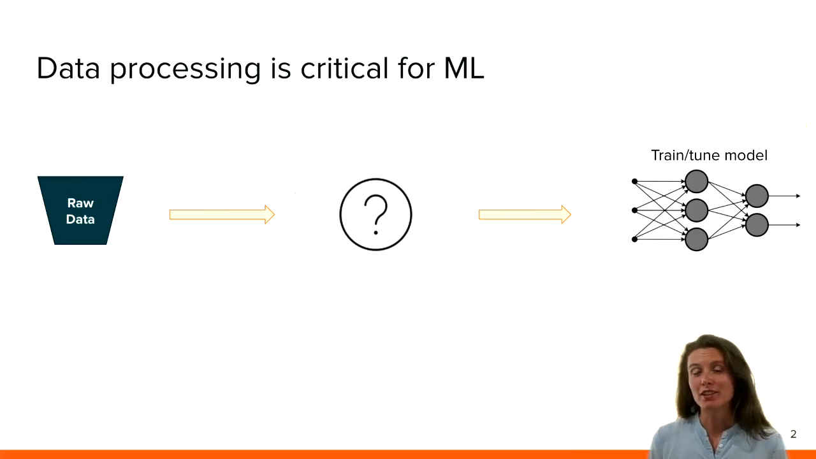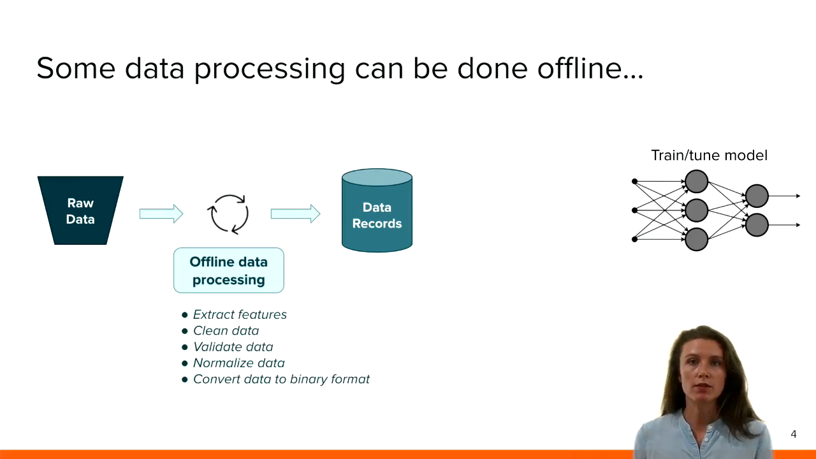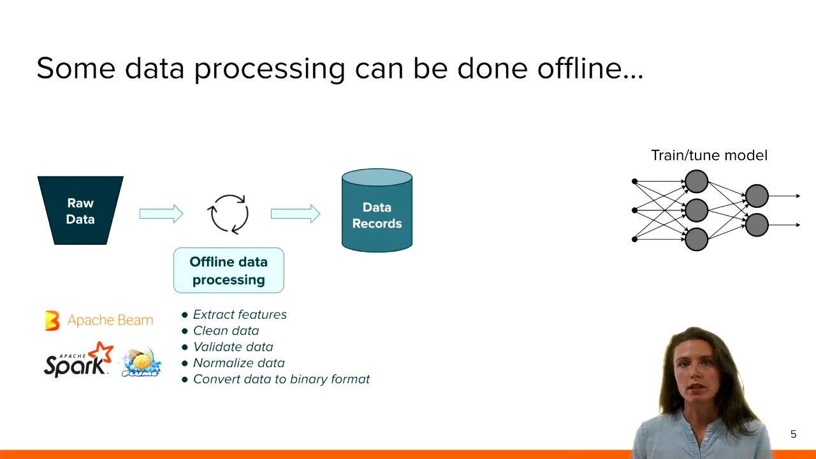Data is key to training machine learning models. But before we can feed raw data to a model like a neural network, we need to pre-process the data in several ways. Some of this pre-processing can be done offline, things like cleaning or validating the data. We can use batch processing frameworks like Spark, Apache Beam, and Flume to do this kind of offline data processing.